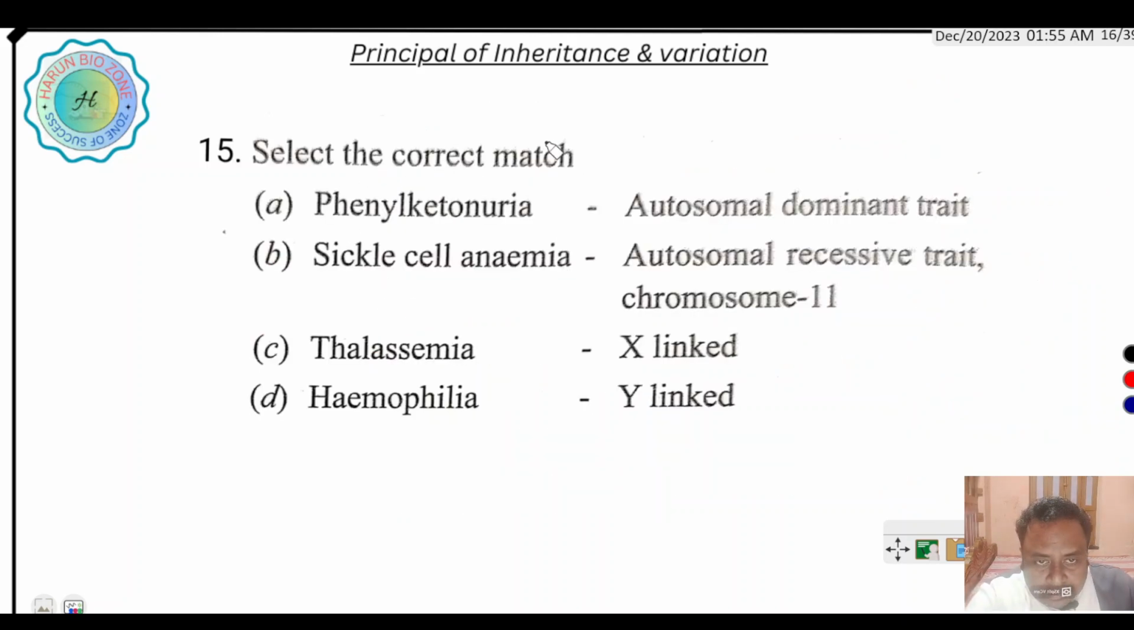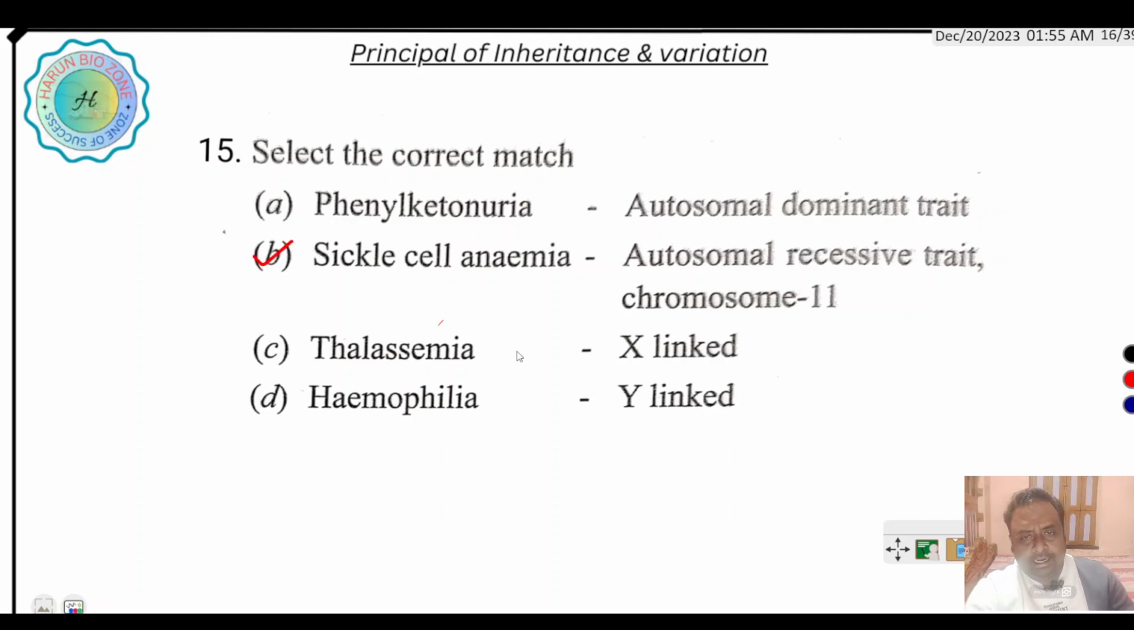Next, select the correct match. Phenylketonuria is an autosomal dominant trait. Sickle cell anemia is an autosomal recessive trait, chromosome number 11. Thalassemia is X-linked. Hemophilia is Y-linked. So here the right option is that sickle cell anemia is a genetic autosomal recessive trait. This is the right answer.